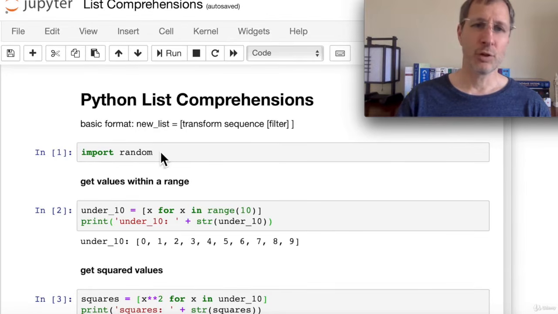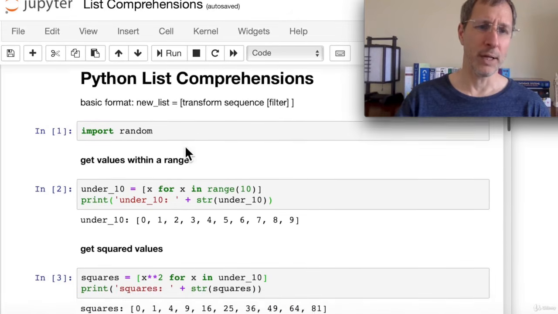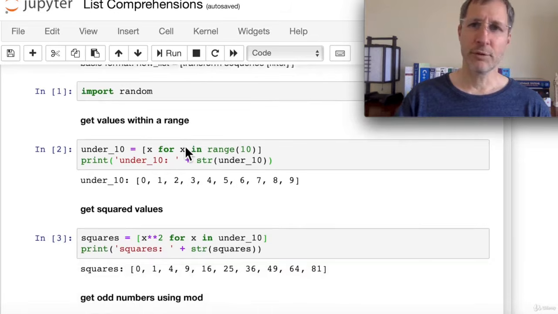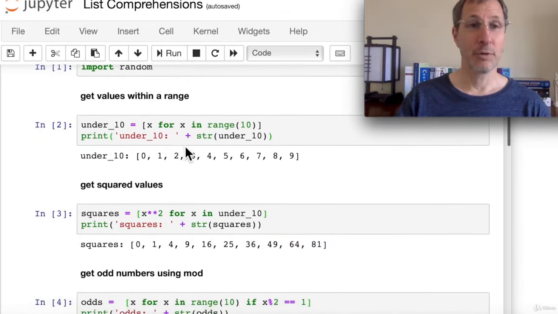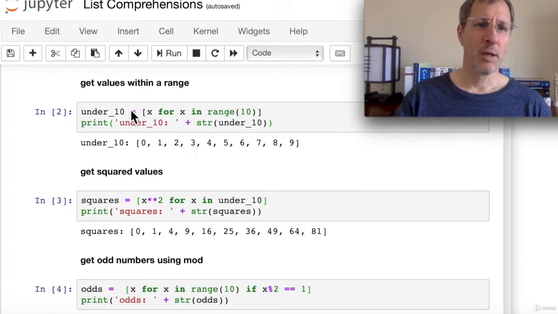So we're going to use the random module a little bit in this. You don't need that for all list comprehensions, but for one or two of my examples. So I'm going to import that. So we have a series of about 10 examples I'll show you, and they get increasingly more complex. So here we're going to just get values within a range. Typically in list comprehensions, you're going to use the range function. Here we just use range of 10.